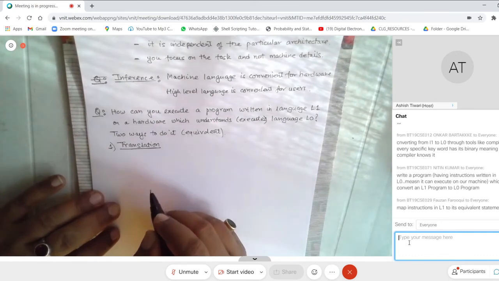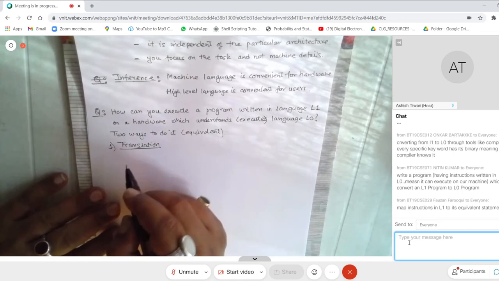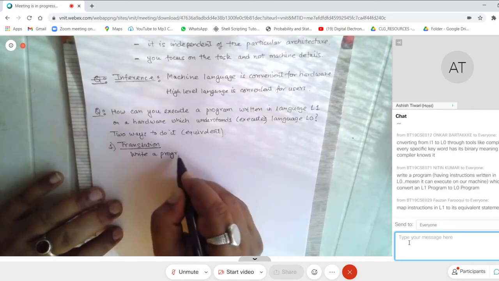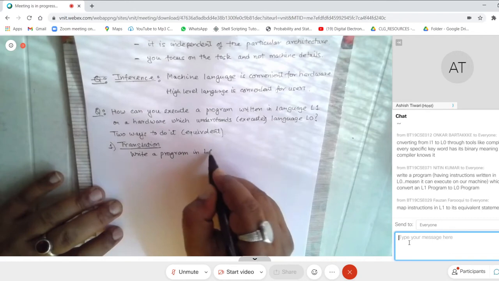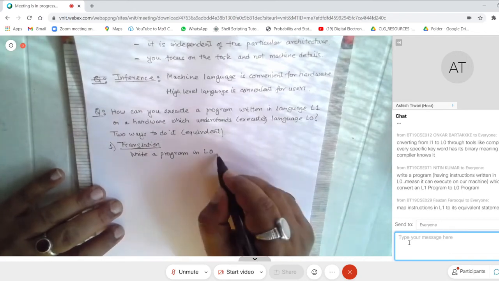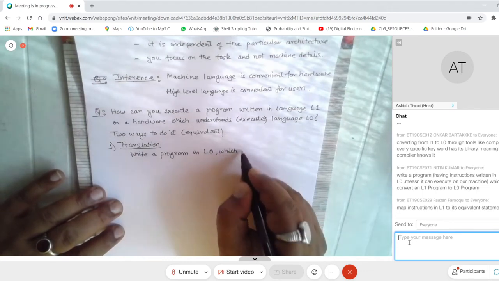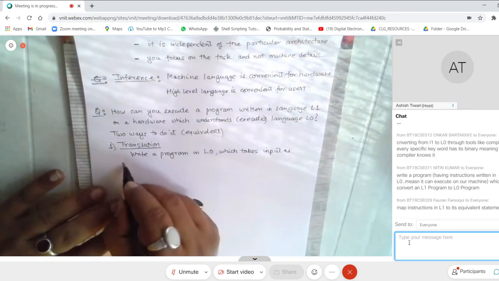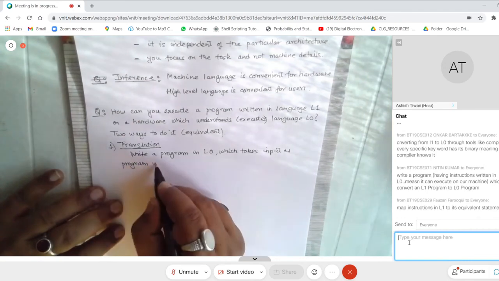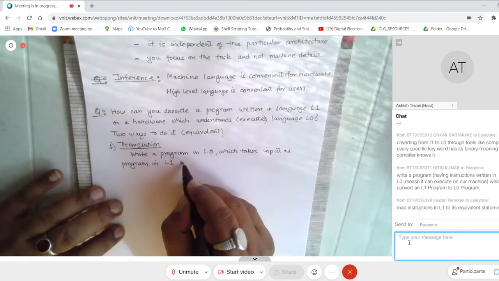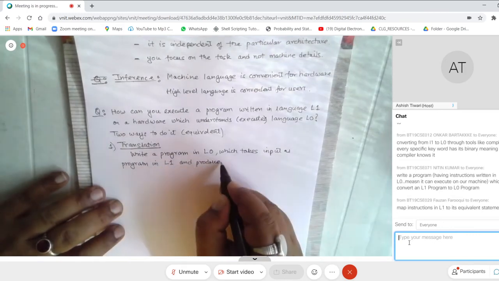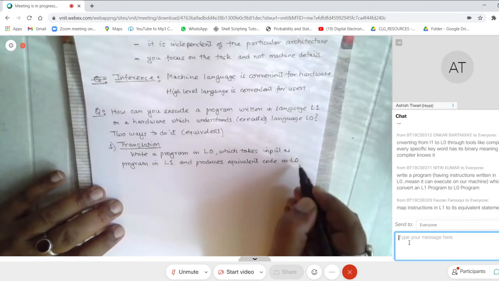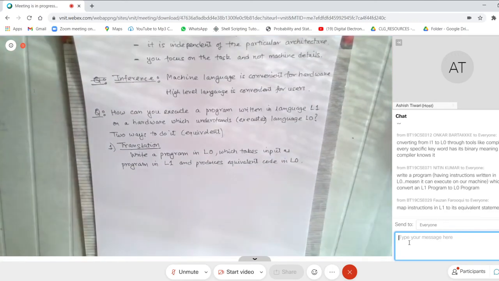So what do you do? You write a program in L0 which takes as input a program in L1 and produces equivalent code in L0. Right? So this is what you can do.